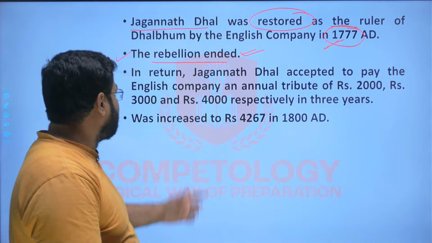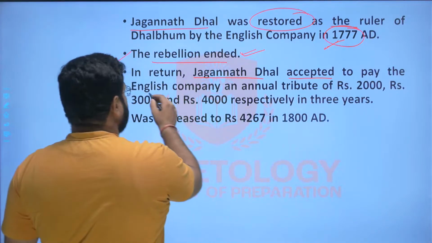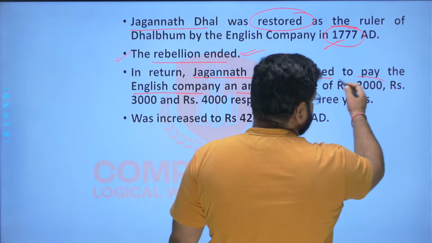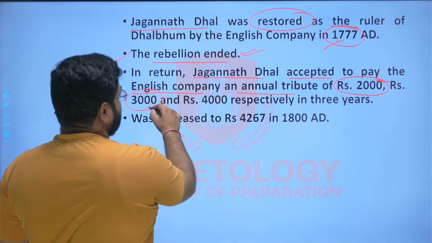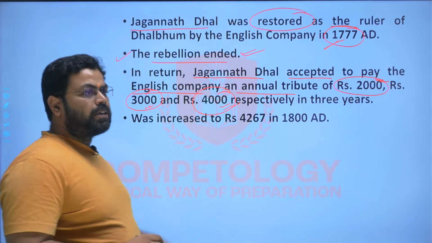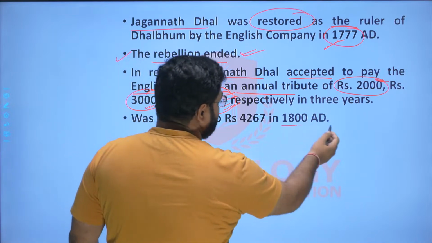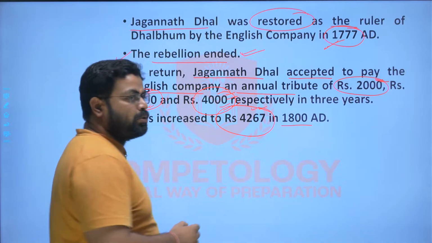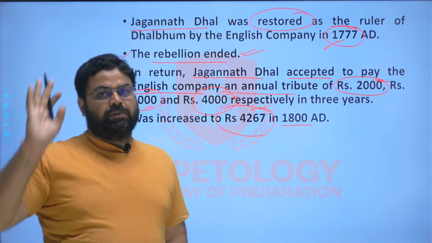And what was the agreement? Jagannath Dhal accepted to pay the English company an annual tribute of 2000 rupees in the first year, 3000 rupees in the second year, 4000 rupees in the third year. However, this 4000 rupees continued till 1800, and in 1800 the annual tribute was raised to 4267 rupees.